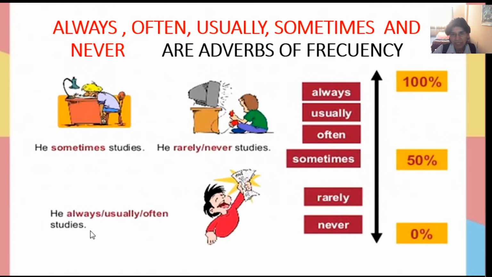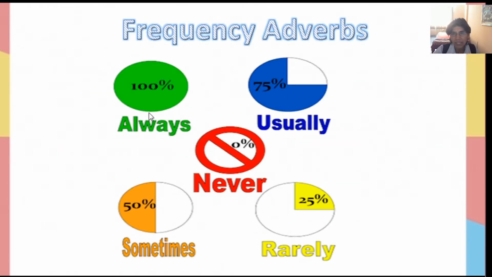Okay, see the picture. Here, he always studies. He usually studies, or he often studies. Here we have the frequency adverbs. Always, usually, sometimes, never, and rarely. Here, how many times do we do the things?